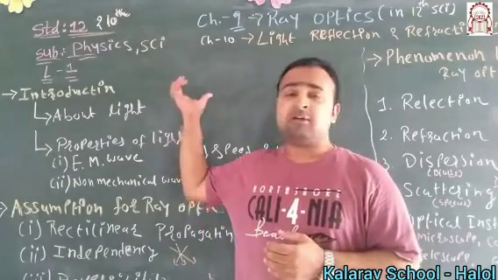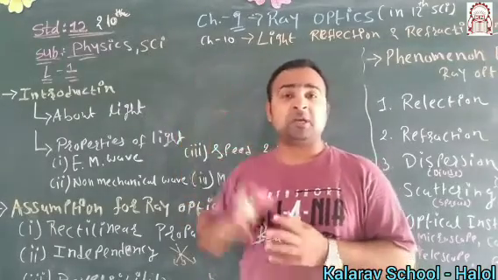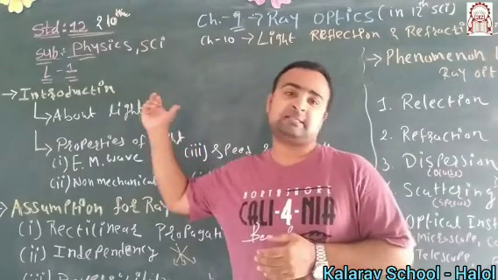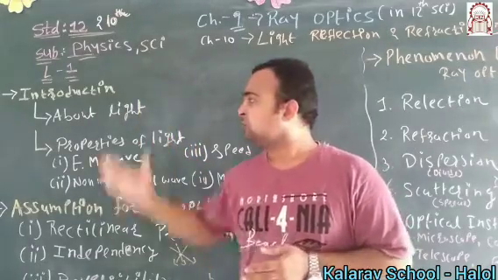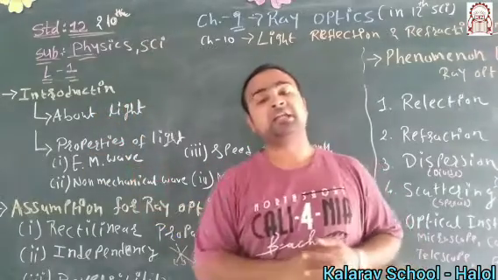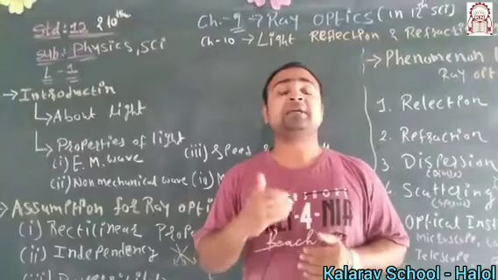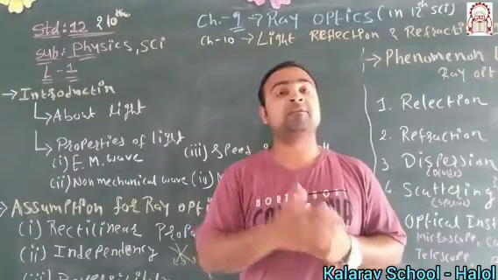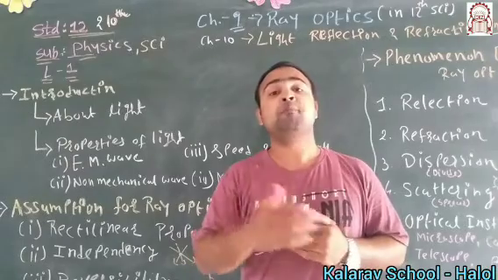Whenever we take this chapter, we have to know the basic properties defined by science about light. What is the first property of light? It's an electromagnetic wave. Light can be considered as a wave, and the word before wave is electromagnetic.